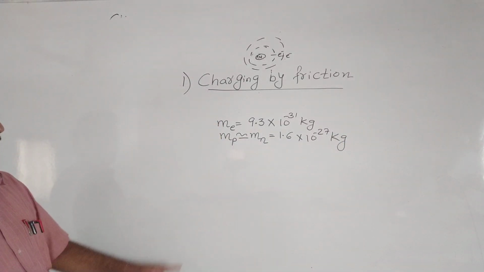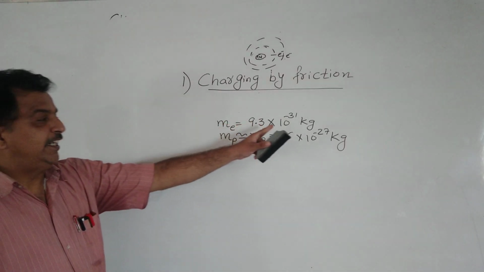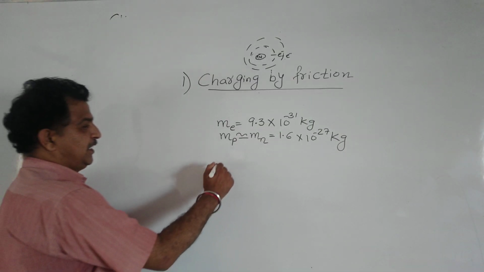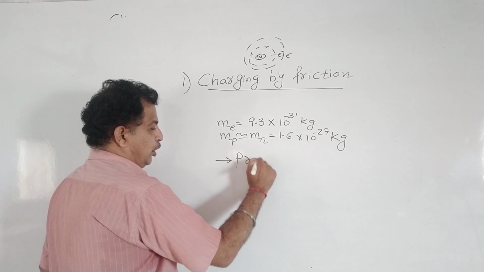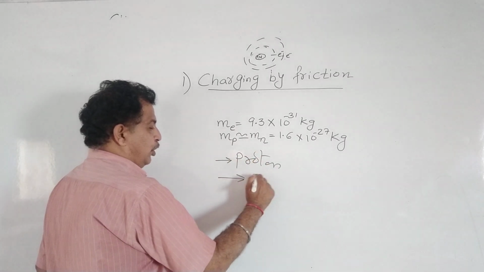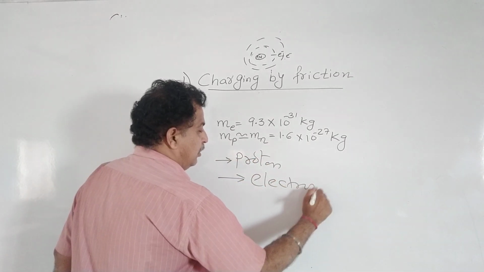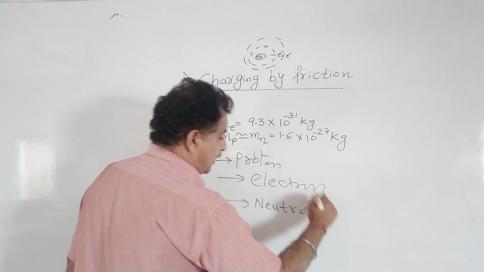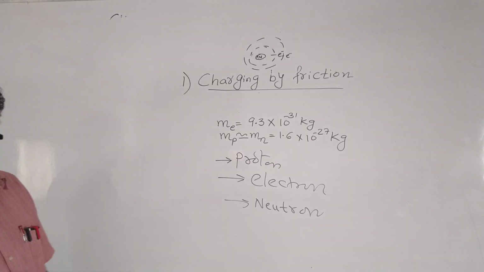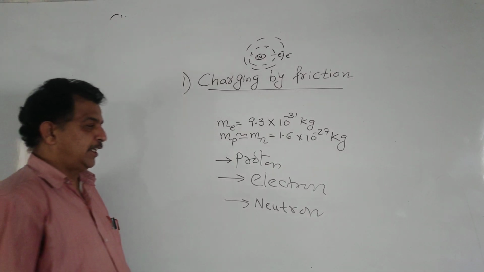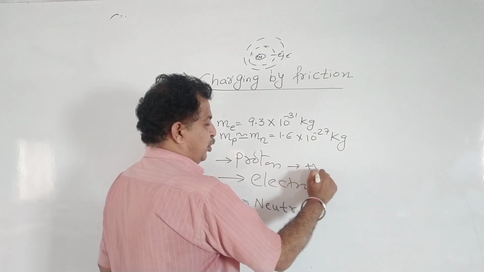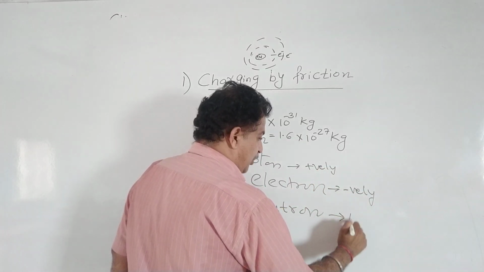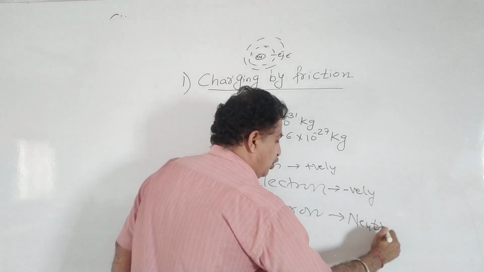So electrons are lighter than proton and neutron, and these three particles, proton, electron and neutron, are our fundamental particles for the study of electricity or electrostatics, where proton is positively charged, electron is negatively charged, and neutron is neutral.